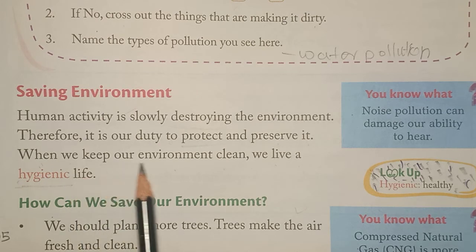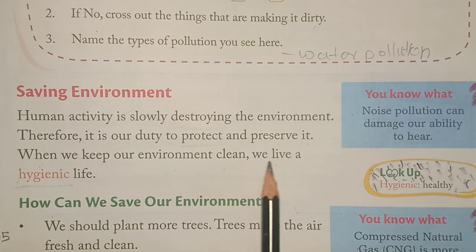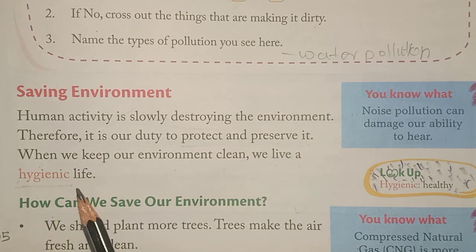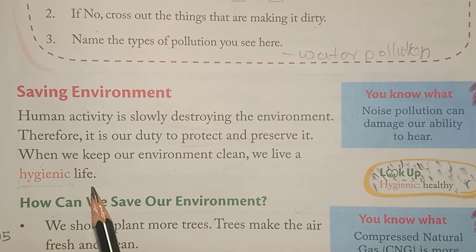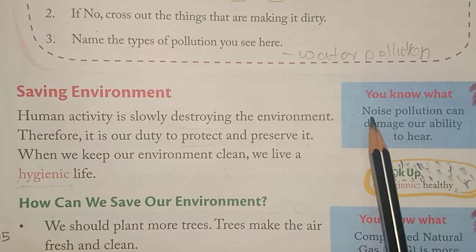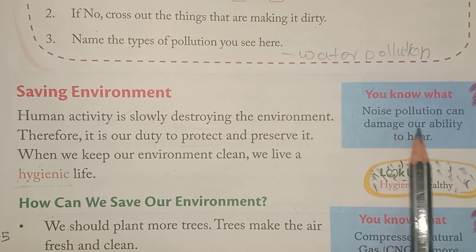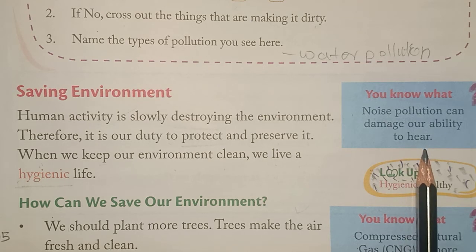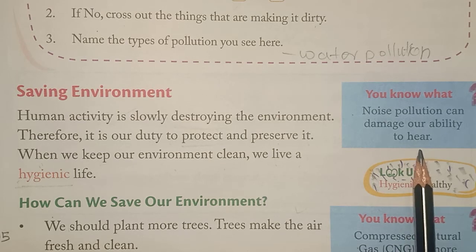When we keep our environment clean, we live a hygienic life. Whenever we keep our environment clean, then only will we live a hygienic life. You know what? Noise pollution can damage our ability to hear. Because of noise pollution, we can lose our ability to hear.